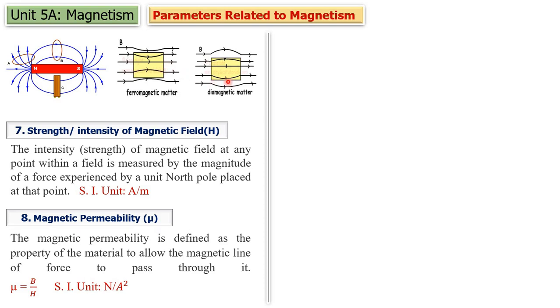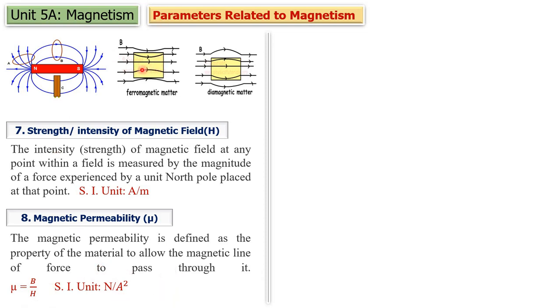But over here, this material is not allowing more flux lines to pass through it. So this is a ferromagnetic material and this is a diamagnetic material. So permeability of this material is greater and permeability of this material is less. Magnetic permeability is defined as the property of the material to allow magnetic lines of force to pass through it.